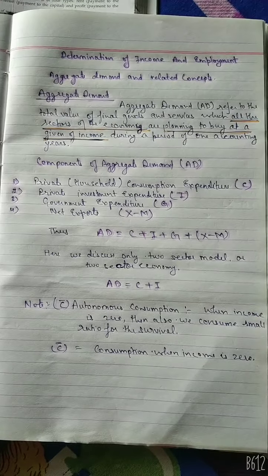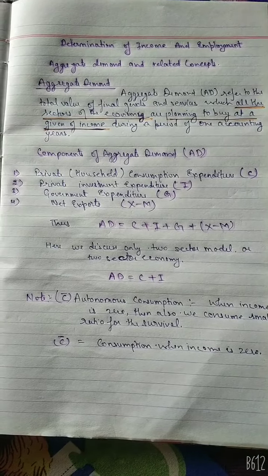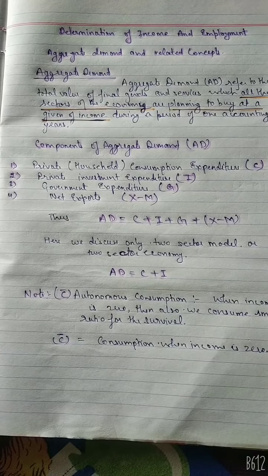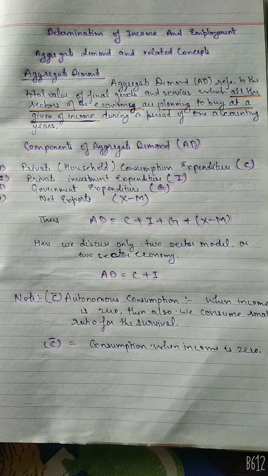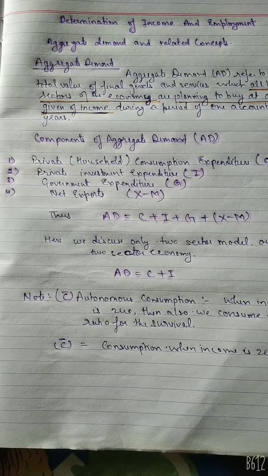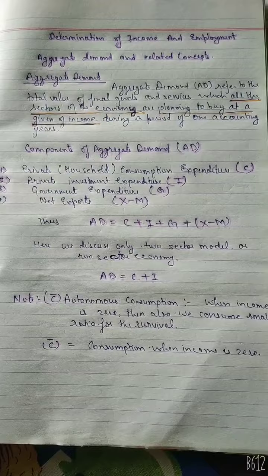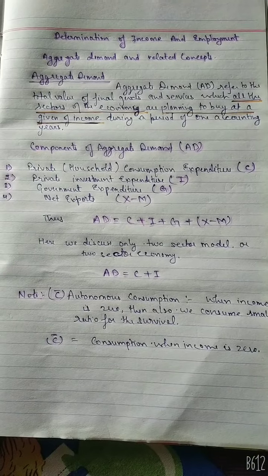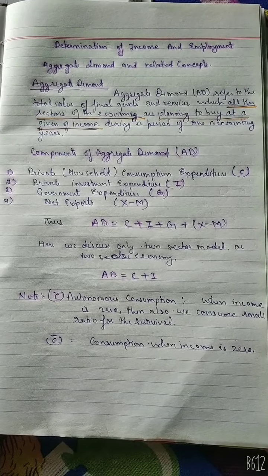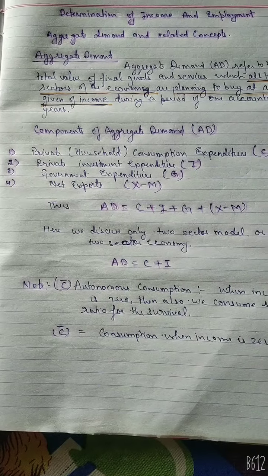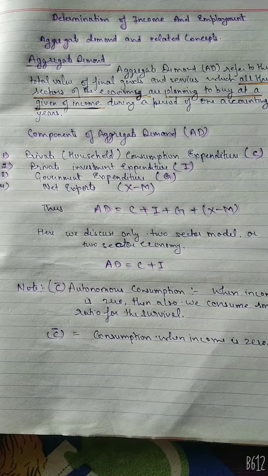But here we are discussing only the two sector model of economy, that is, aggregate demand is equal to consumption plus investment. And one thing we should also note is autonomous consumption. What is autonomous consumption? When the income is zero, then also we consume some small amount for survival. It is indicated by C bar.